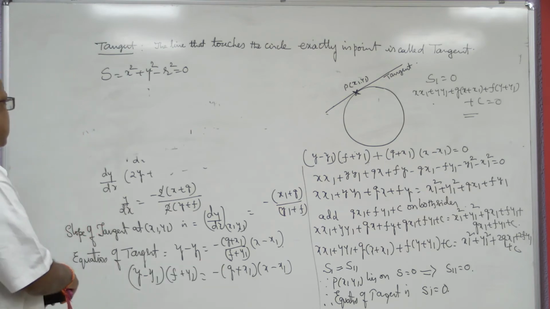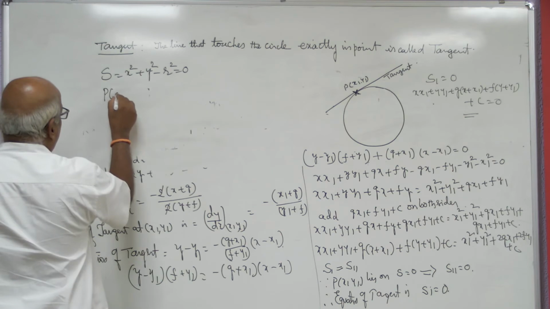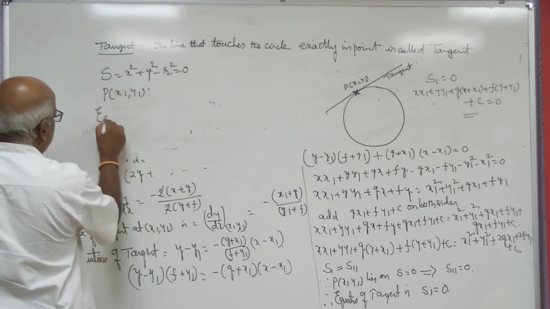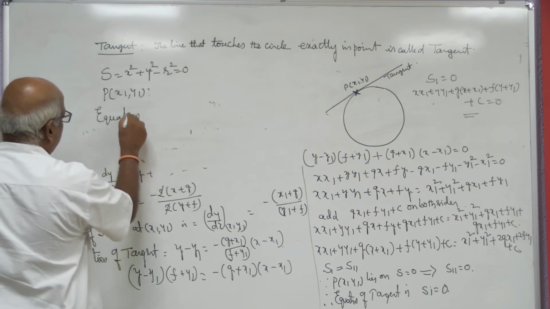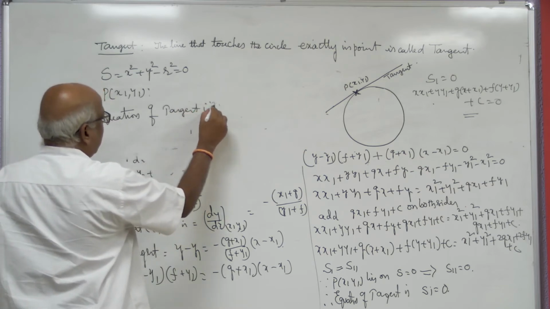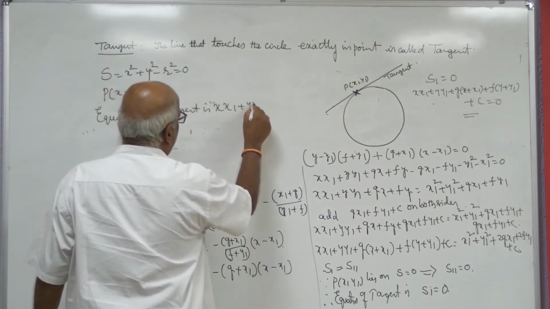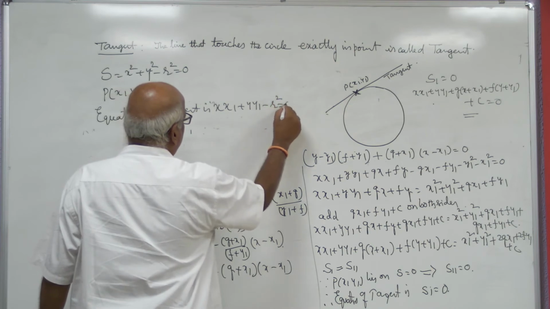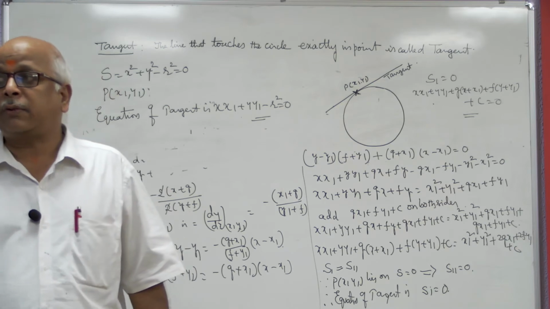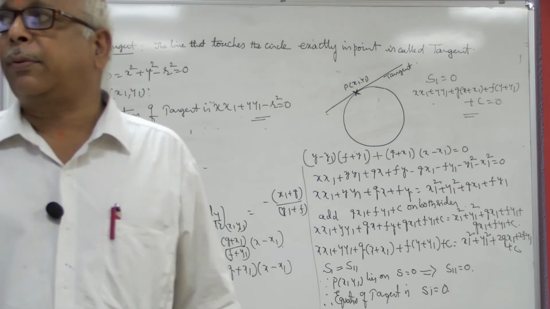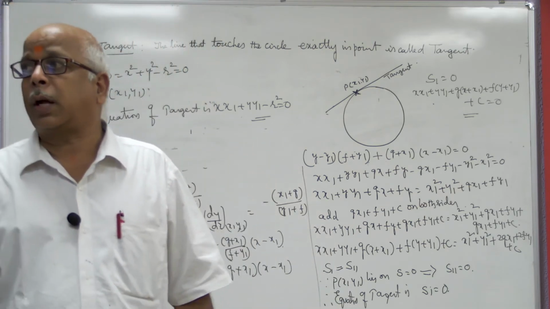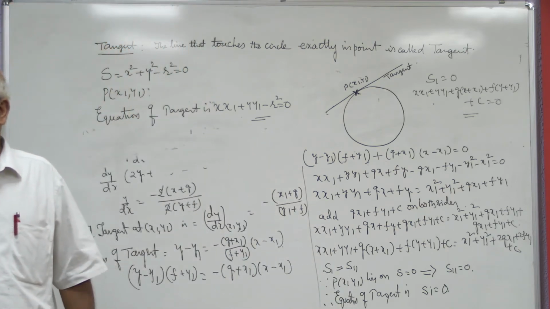So, as the circle equation differs, suppose the point is (x1, y1) as usual, then equation of tangent is xx1 plus yy1 minus r square equal to 0. That gives us equation of the tangent.